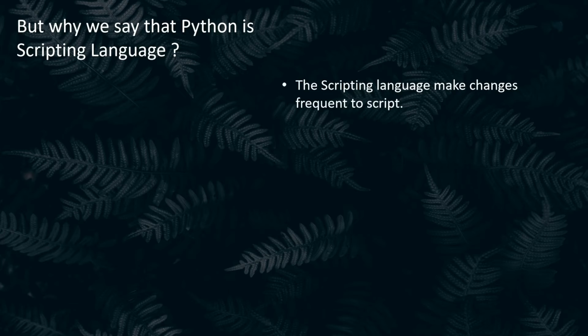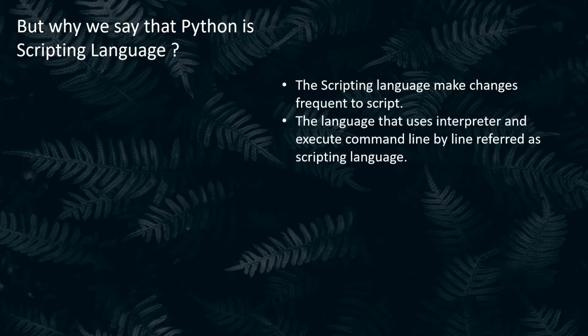Then why do we call Python a scripting language and general purpose also? So what is the definition of a scripting language? The language that makes very frequent changes to its script, we call that language a scripting language. And another definition of a scripting language is that a language that uses an interpreter and executes commands line by line is referred to as a scripting language. If both these conditions are satisfied by Python, that's why we call Python a scripting language.